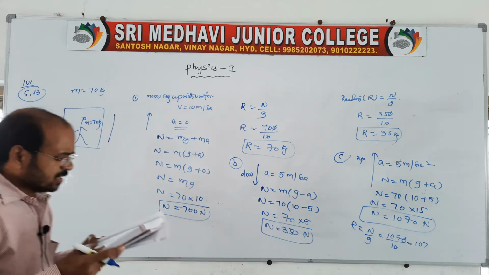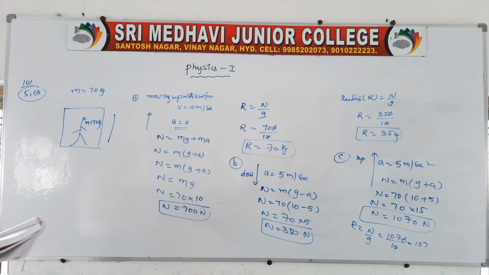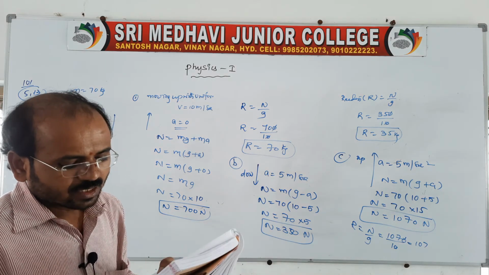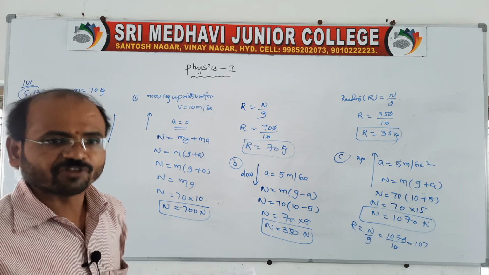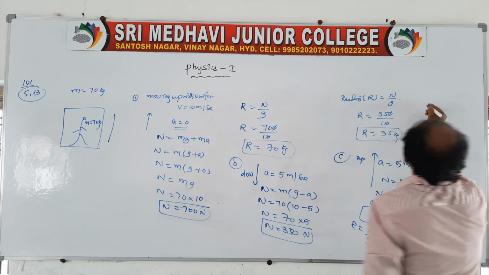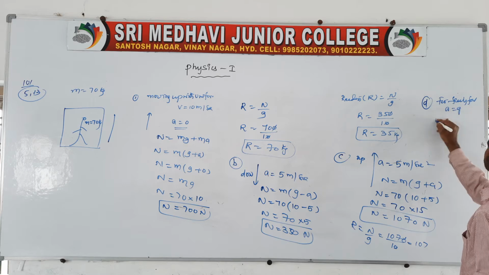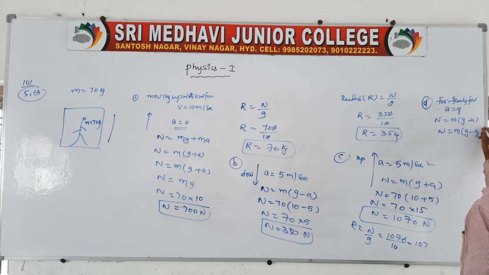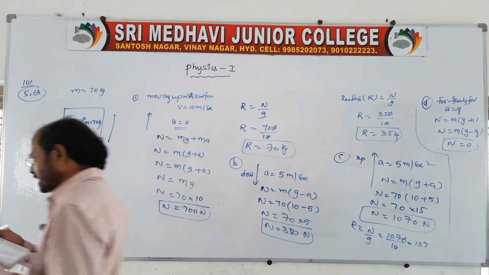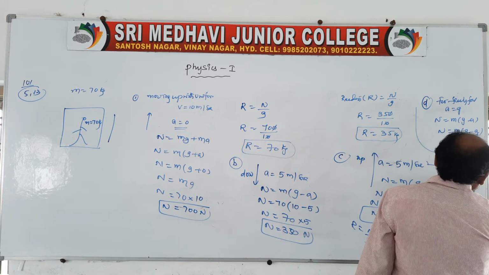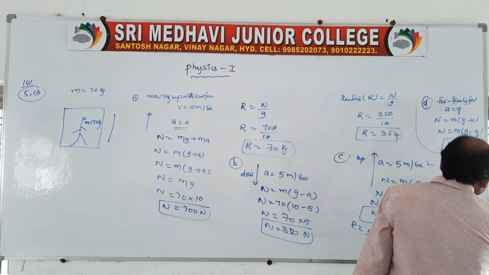And the last one: what should be the reading if the lift machine fails and it falls down freely under gravity? Fourth one, that is D, for freely falling. For free fall, a = g, then N = m(g - a), so N = m(g - g) = 0. Our weight is completely decreased. The reading on the scale will be R = N/g = 0/10, so it is 0.